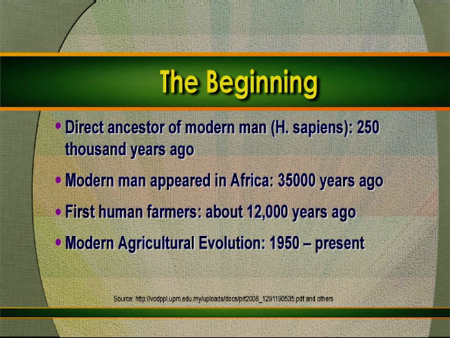They were distinguished from other species of genus Homo by their skills, large size of brain, and small size of teeth and chin. The first human farmers, meaning systematic cultivation, started before 12,000 years ago. And then we can say modern agriculture started after 1950. So, we will discuss all these stages in detail.